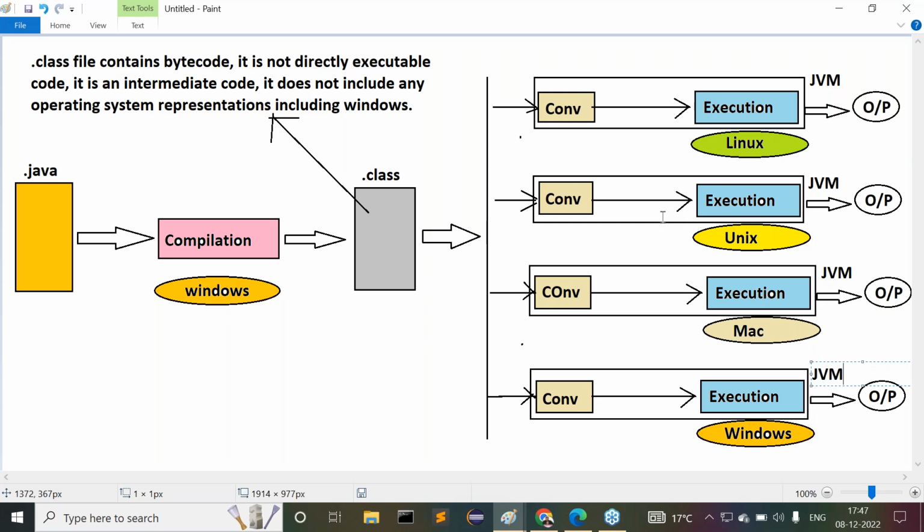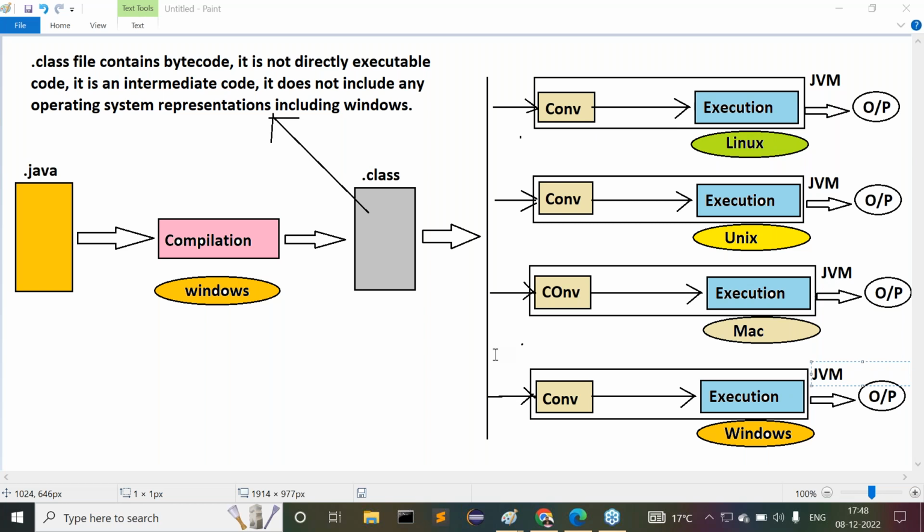For 4 times execution of the program, one JVM or 4 JVMs? Anyway, I'm giving you the answer clearly. The answer is 4 JVMs, not one JVM. 4 JVMs here we are using.